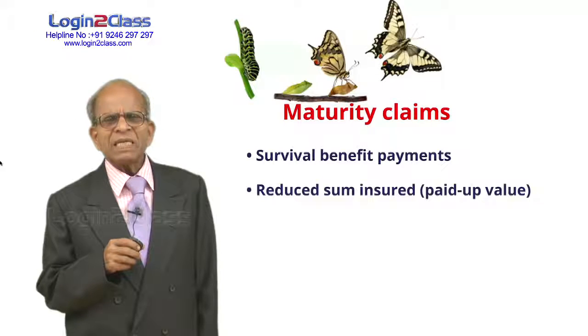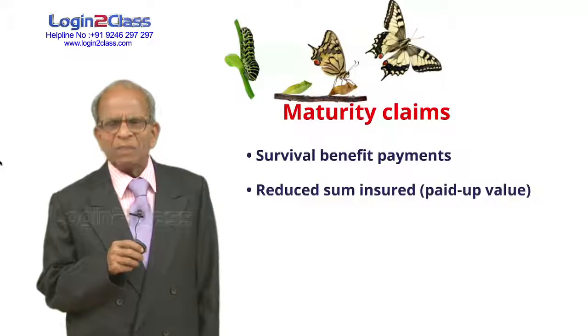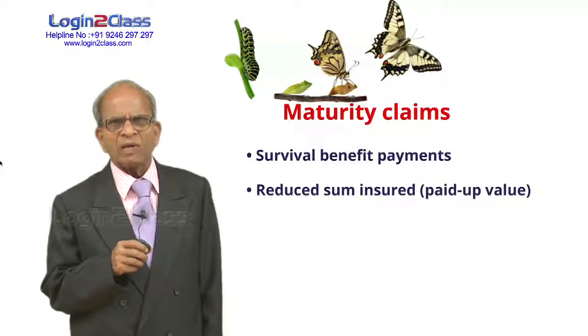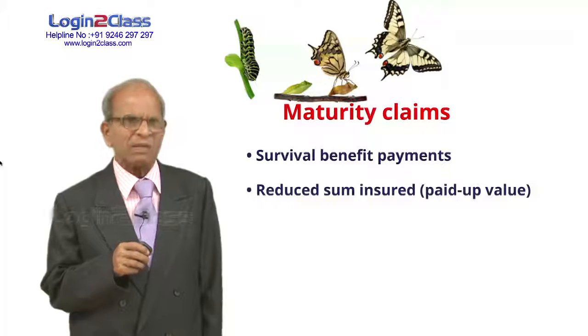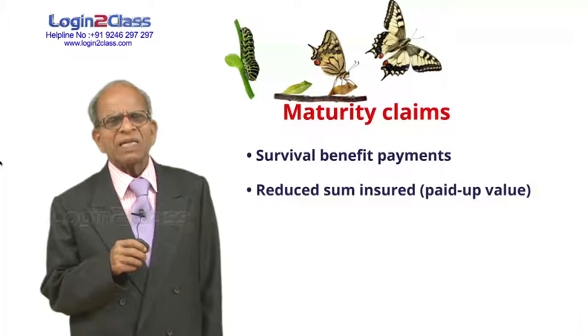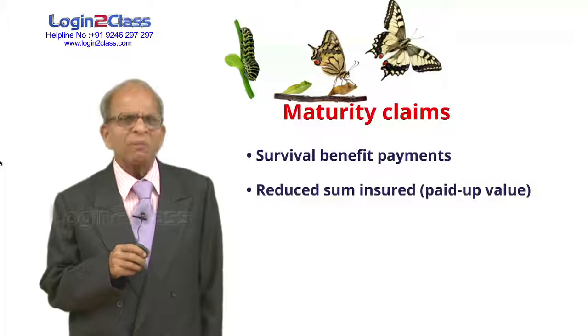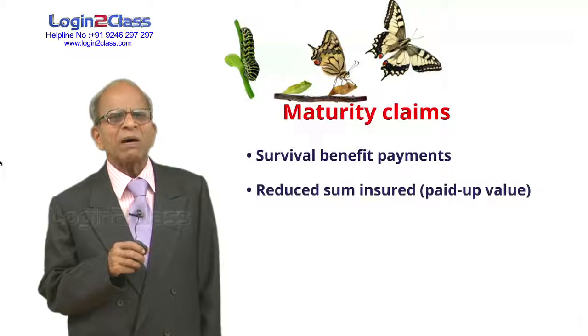If the policy premium has not been paid, the policy lapses and the contract is off. The policyholder is not entitled to the full sum assured payment. But if he has paid for a fixed number of years, say some 3 years, the policy acquires paid up value and a proportionate amount is paid on maturity.